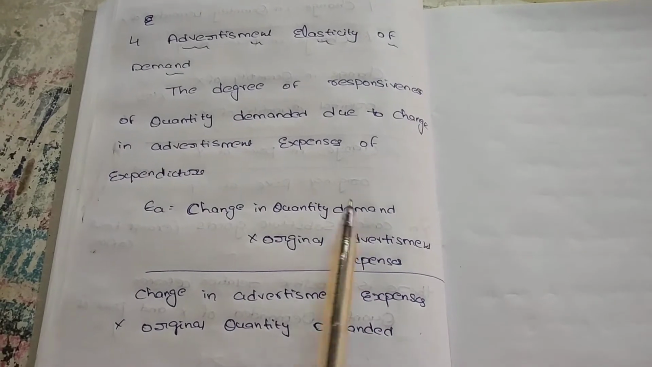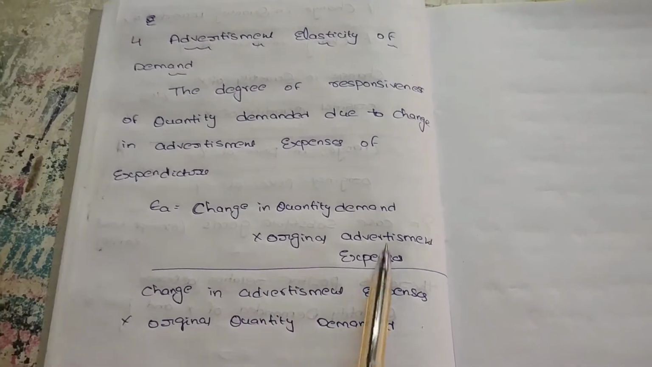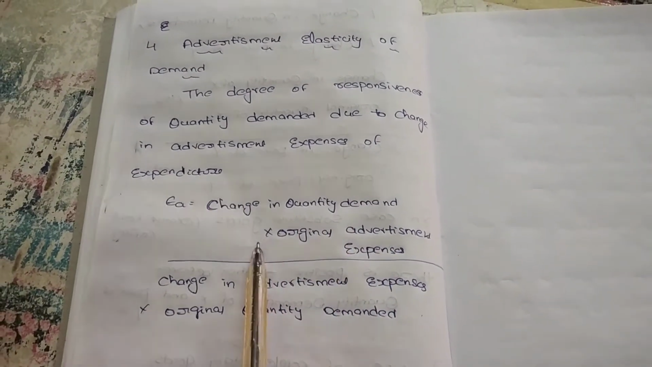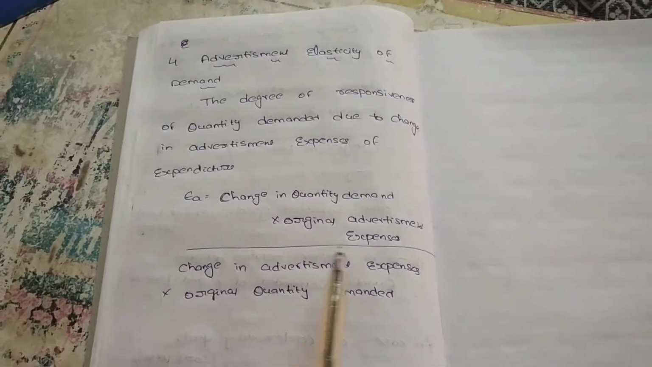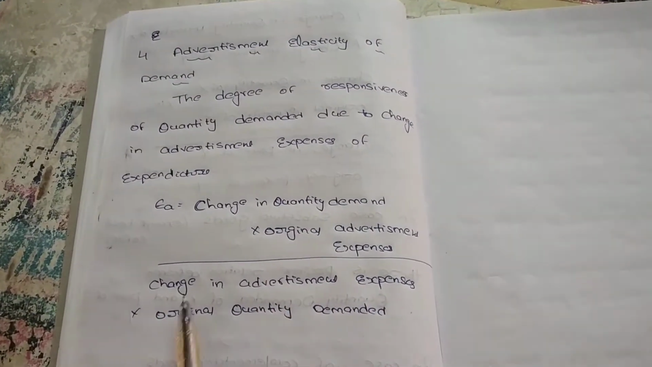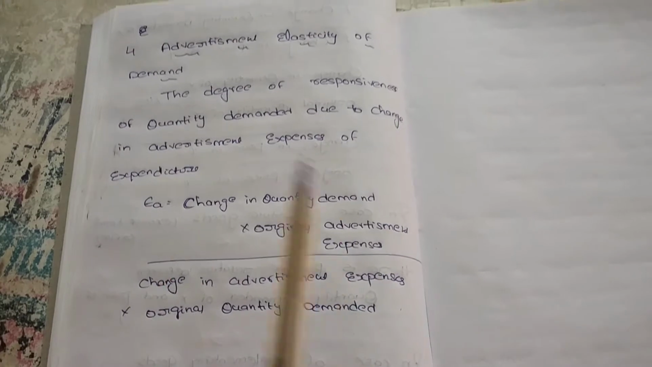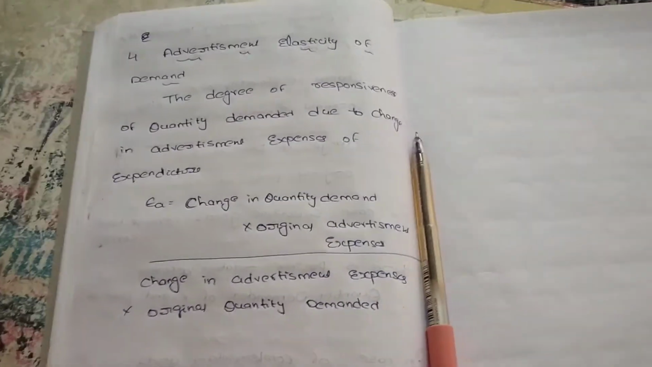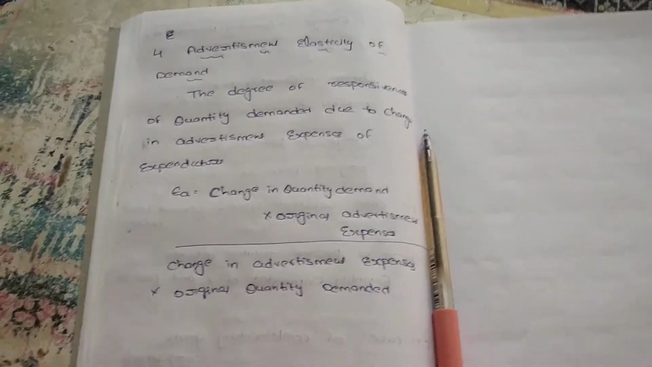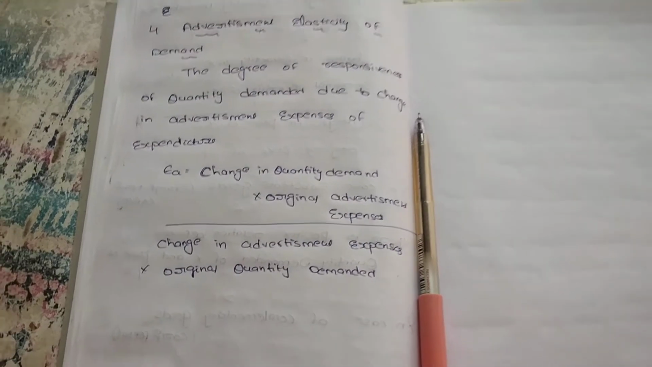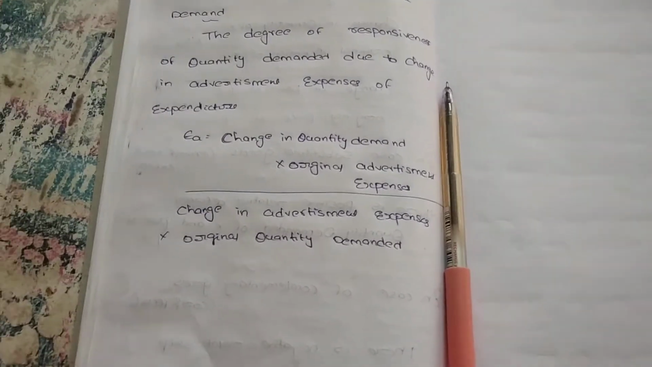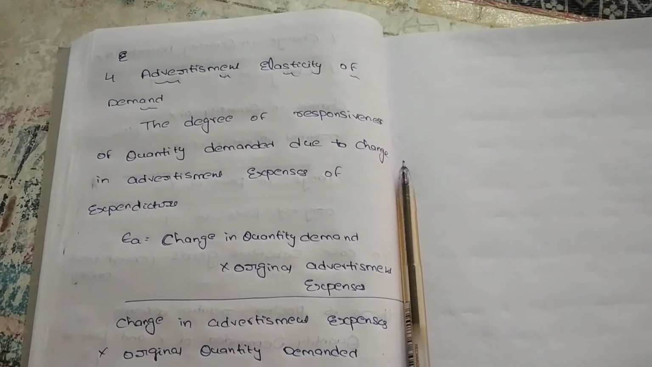Change in quantity demanded into original advertisement expenses, divided by change in advertisement expenses into original quantity demanded. Advertisement elasticity of demand is nothing but the change in demand due to change in advertisement expenses. So we can say there is an advertisement change in demand.